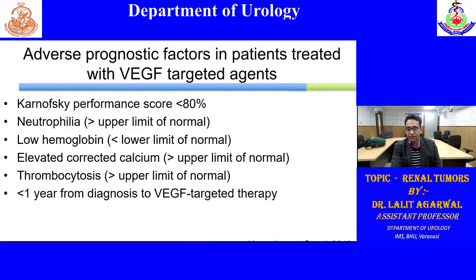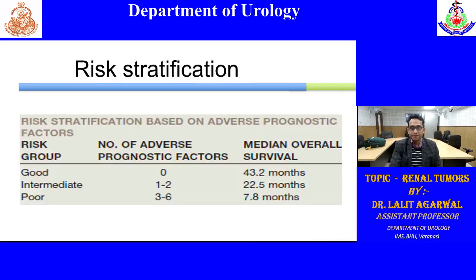There is another classification by Heng et al., also called the IMDC classification. There are some differences. Karnofsky is similar to the previous, that is less than 80. There is the addition of neutrophilia. Low hemoglobin is similar. Elevated calcium is similar. Thrombocytosis is another addition, and less than 1 year from diagnosis to VEGF targeted therapy. There are 6 factors, so the score is 0 to 6, and accordingly there is a survival difference.